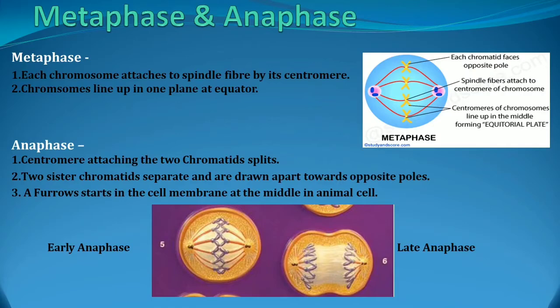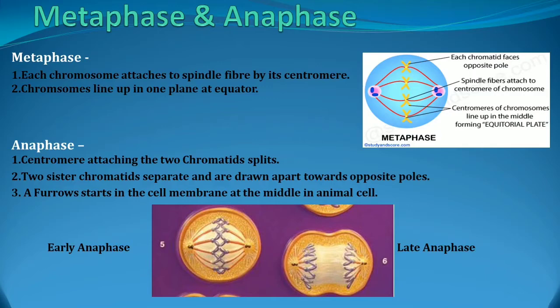Metaphase and anaphase. See the picture. Here each chromosome is there, no? The red colored lines are called spindle fibers. Each chromosome attaches to the spindle fibers by its centromere. What is the centromere? The round middle part of the chromosome, to which the sister chromatids are attached. All the chromosomes are lined up in a plane at the equator. All are lying in the same line in the equator region, that is the middle part.